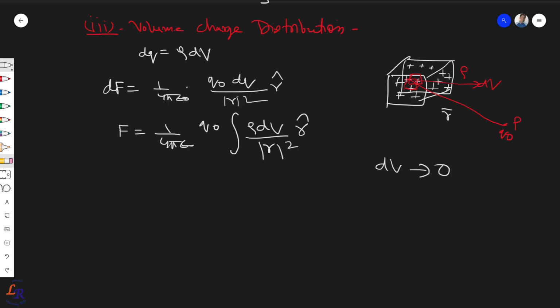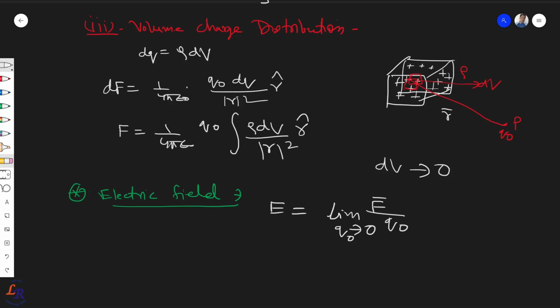And similarly you can utilize all these in the form of electric field. So how is the electric field defined? The electric field is defined as force per unit charge. So you can have E as the limit q0 tending to 0, where the test charge tends to 0 because it is not influencing the actual charge you are going to estimate, of delta F by q0, right? The force per unit charge is defined as the electric field, and this is the definition as you have seen. So in all these cases, dividing by q0 you will get the electric field, and you can utilize the similar concept there.